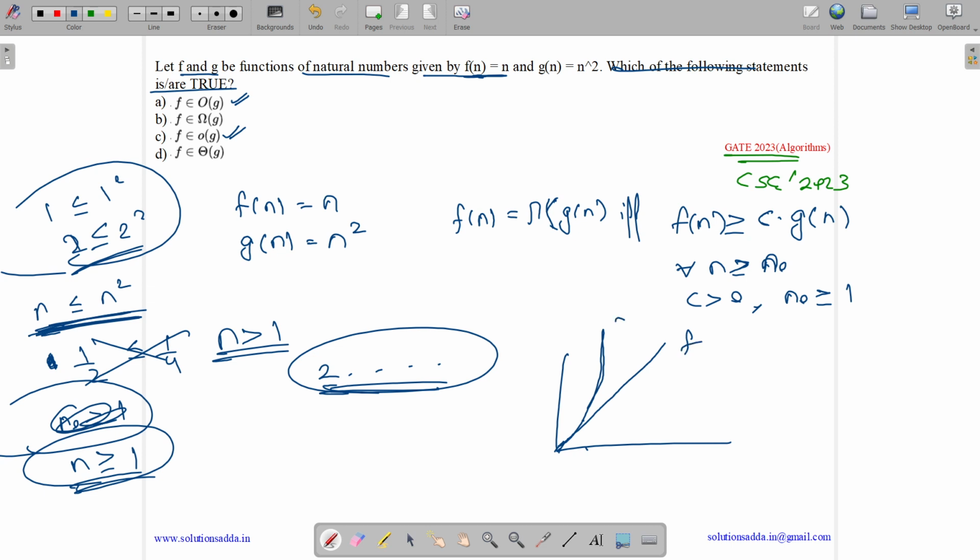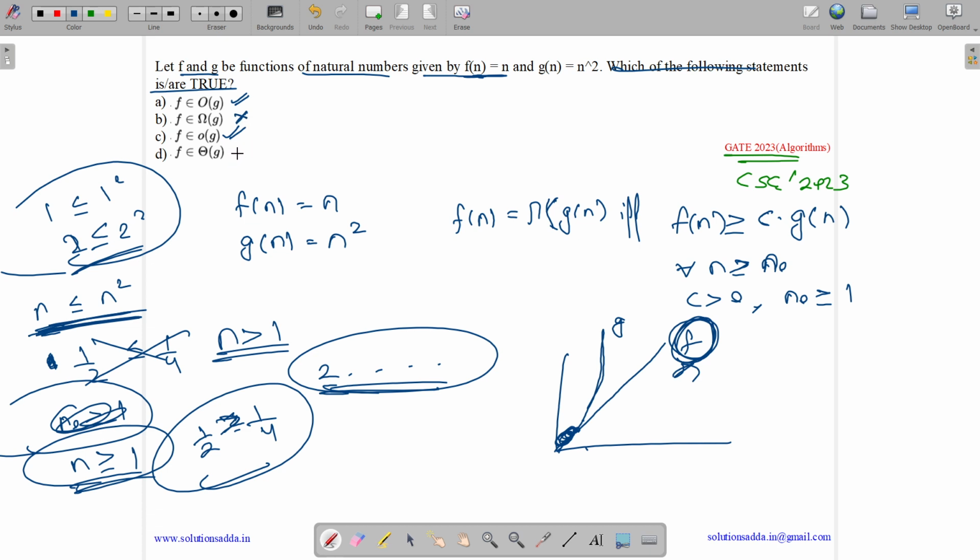This is f and this is g. So f can't be greater than g. For smaller values it might be possible, as 1 by 2 is greater than 1 by 2 square, which is 1 by 4, but it should be true for all the values. So omega is false.